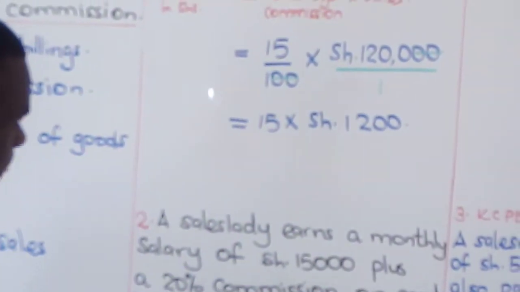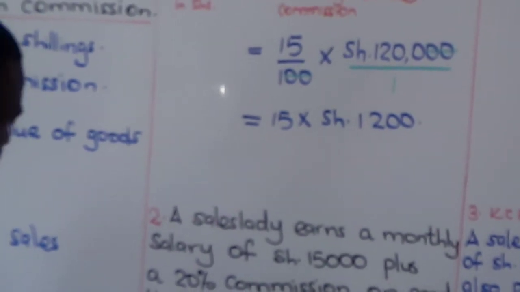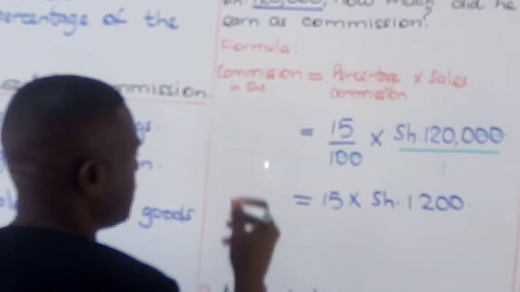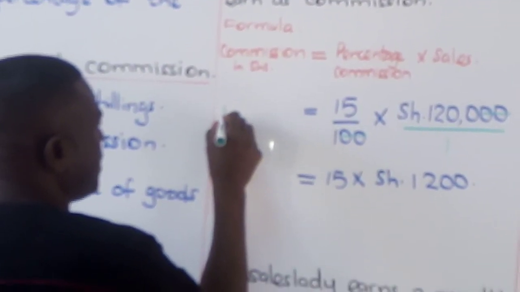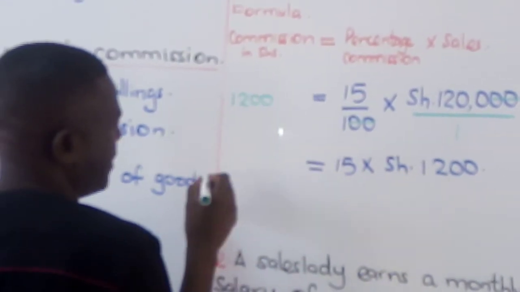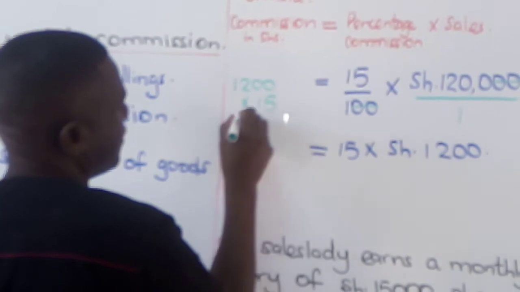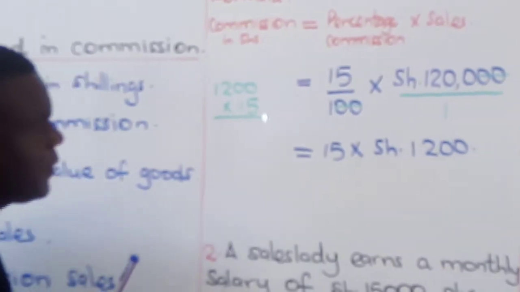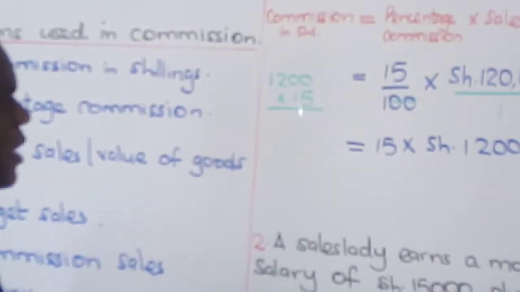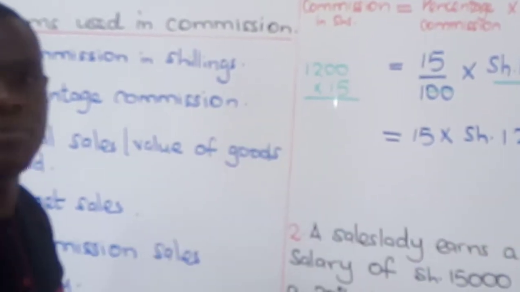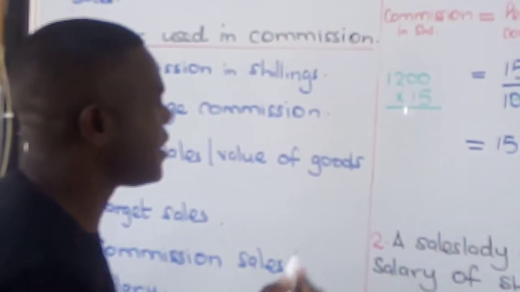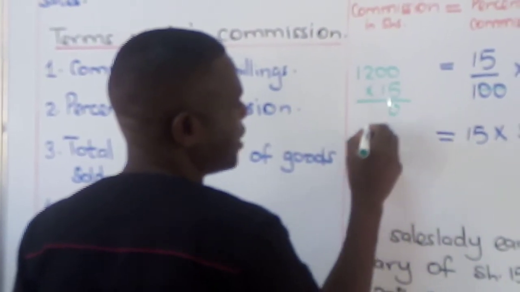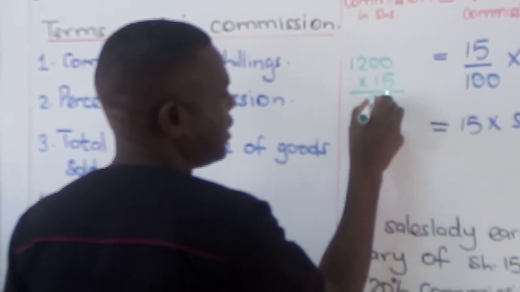You can see that there. Now, when you multiply, let's multiply from here. We take 15 times 1,200. So 1,200, it's a larger number, multiplied by 15. 5 multiplied by 0. Anyone who has a solution? Moses? Yes, thank you. 5 multiplied by 0 is 0. Remember, there are 2 zeros here. So you write 0, and the second one is also 0.